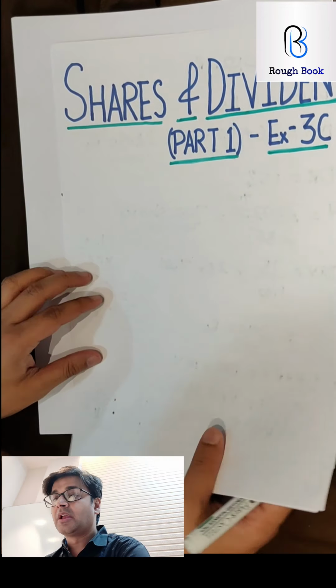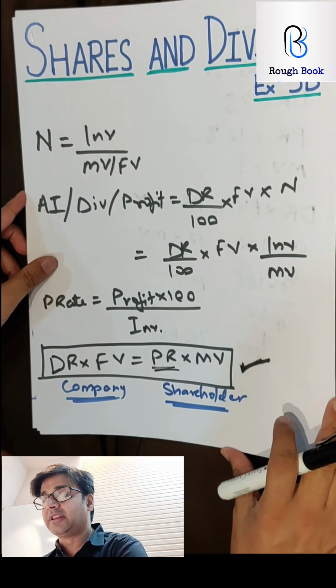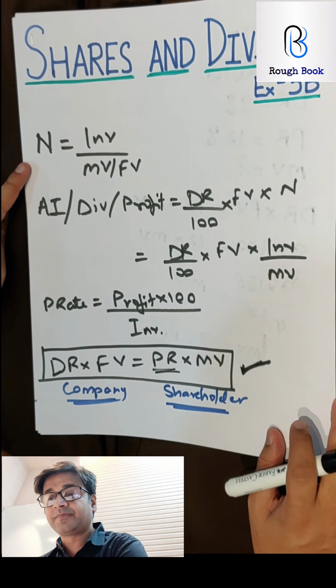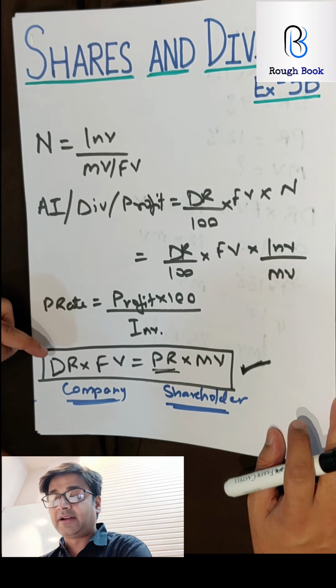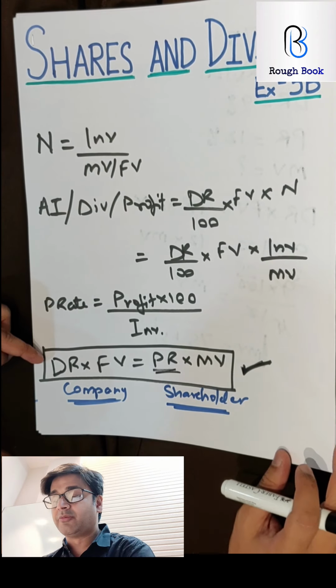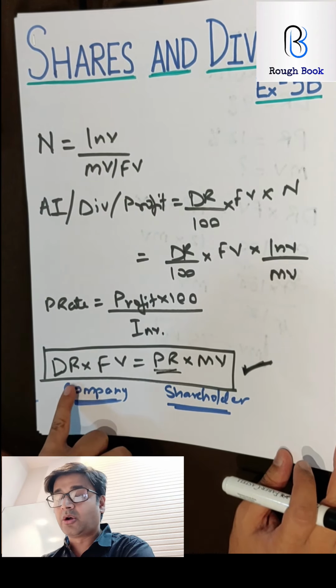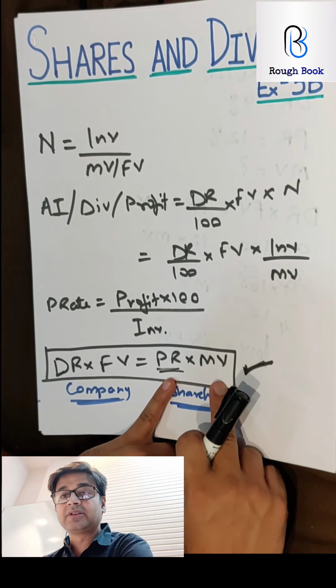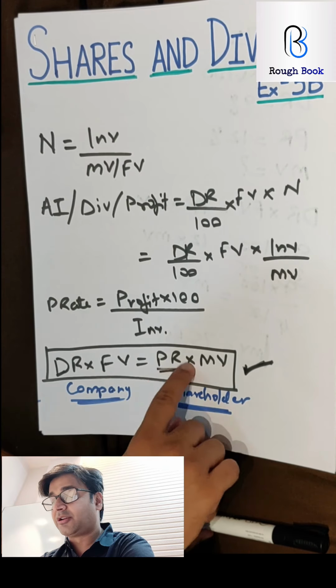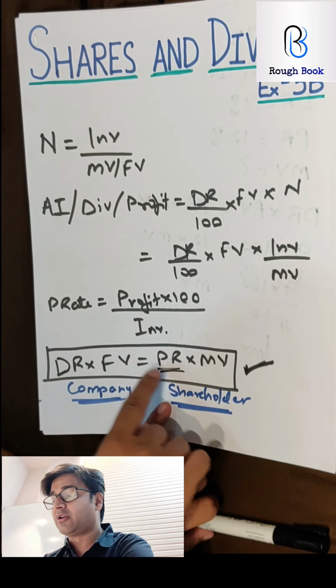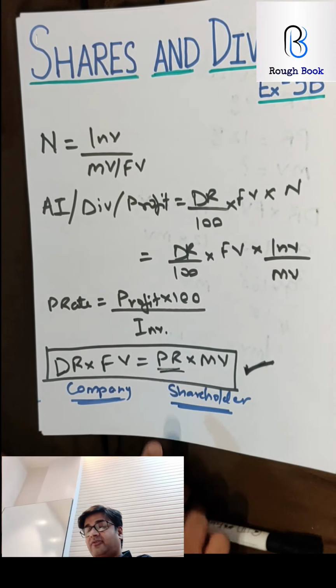Before we go ahead, a quick recap of the formulas that we learned: number of shares, annual income, dividend or profit, profit rate, and finally the Dr. Fevicol formula. Do you remember this? What's the full form? Dr. Fevicol, Prime Minister Modi, correct? In this, you find PR. Here also you can find PR. So any one we are going to use in the exam, whichever is easy for us to use.